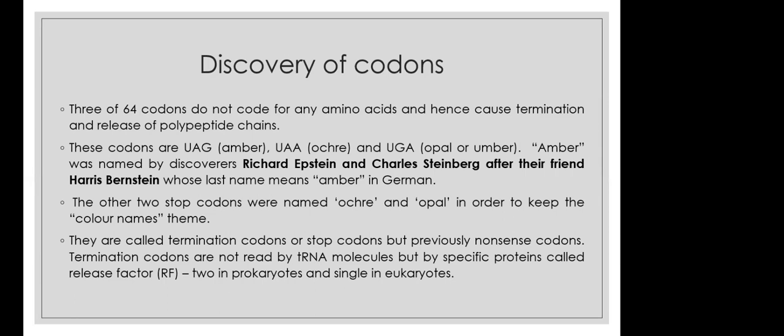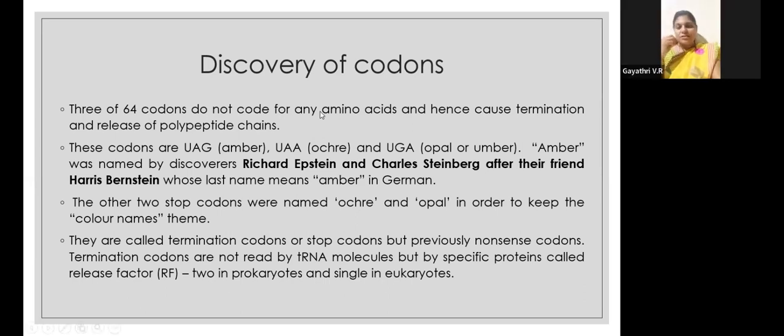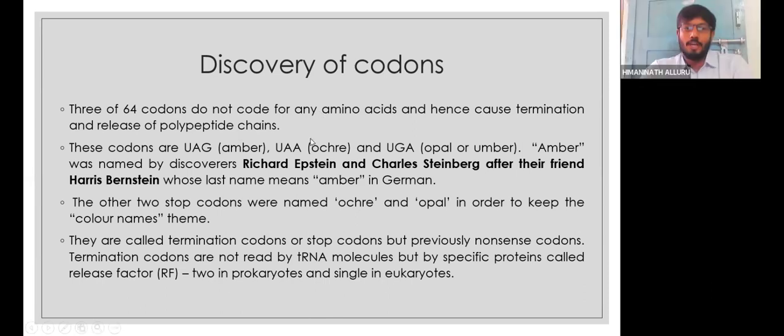You may remember, teachers, Amber, Ochre and Opal? Yes, it was an old name, the actual name. Even nowadays, in Germany and Europe, I hear they use these words for the different stop codons.